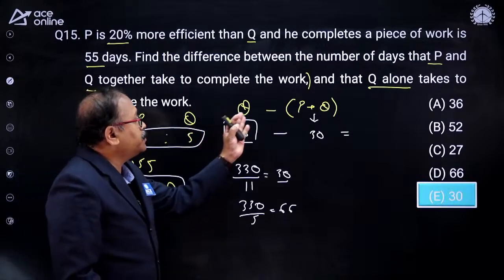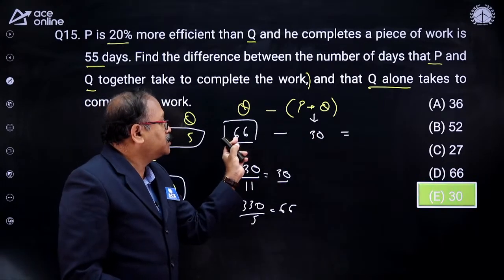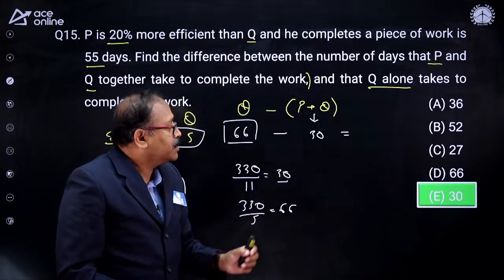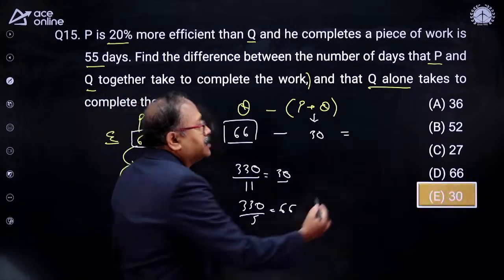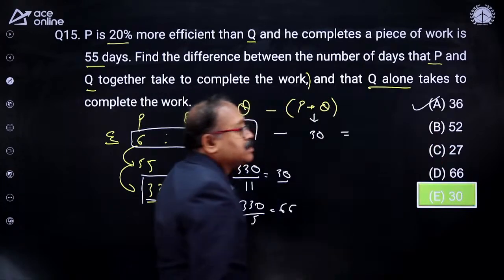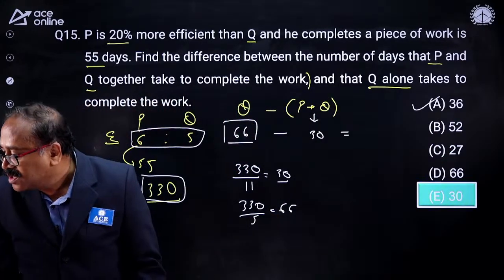So what is the difference between Q and Q plus P? That comes to 66 minus 30, that is 36, my option A. I think the option is wrongly placed. Am I right?